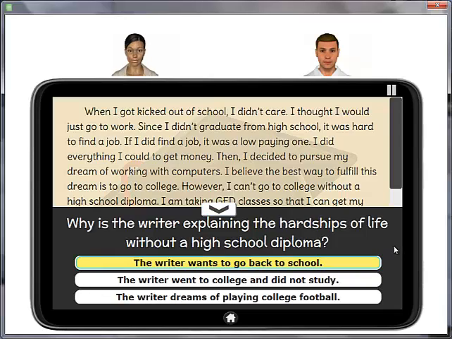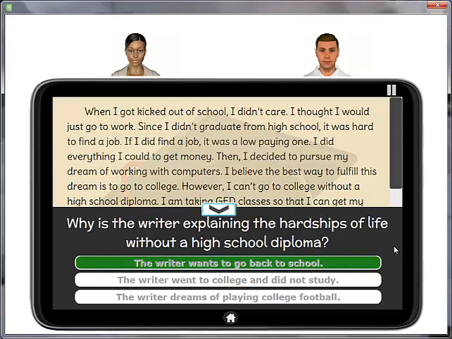Great, Art. The correct answer is, the writer wants to go back to school. This is because he or she says that the only way to work with computers is to continue his or her education.